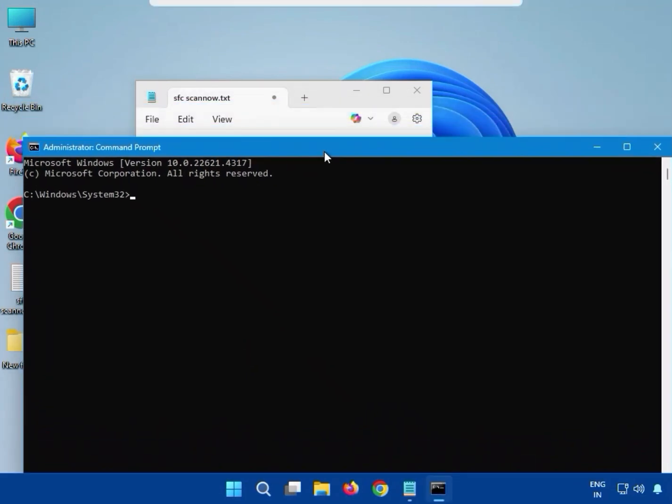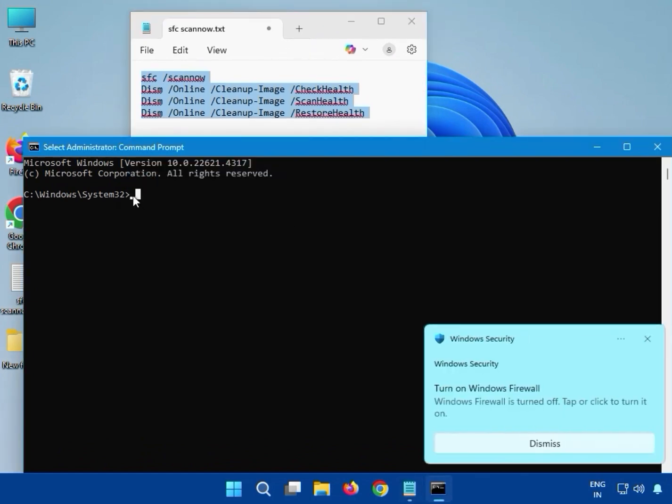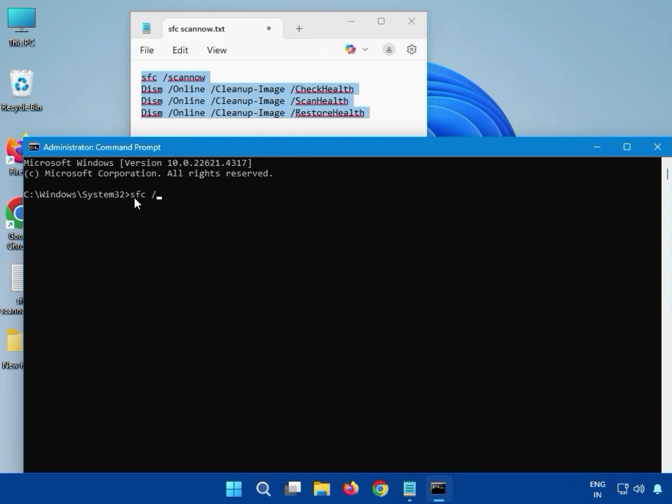Then you can see these are four commands, and do not copy paste from the YouTube description, so you have to enter them manually one by one. Okay, so please note which letters are small and which are capital. First is start.